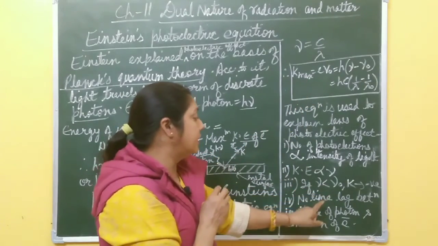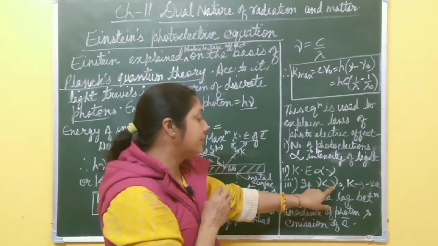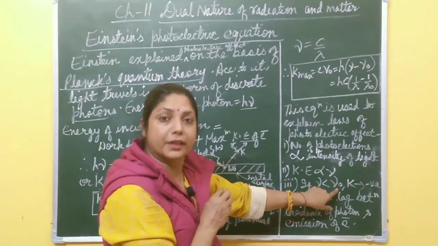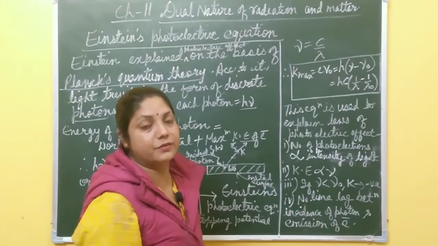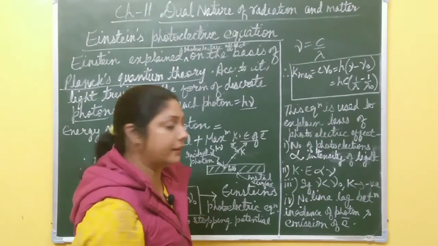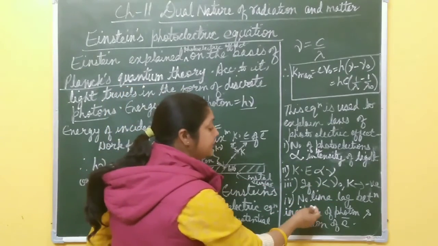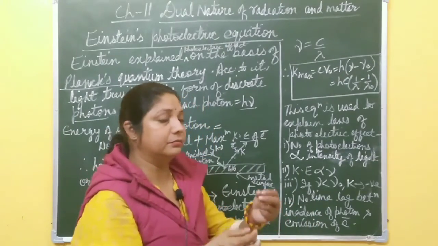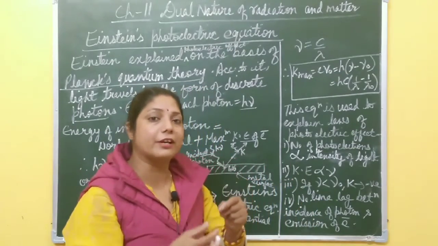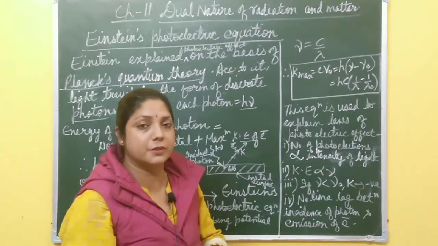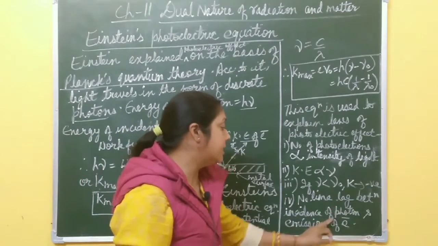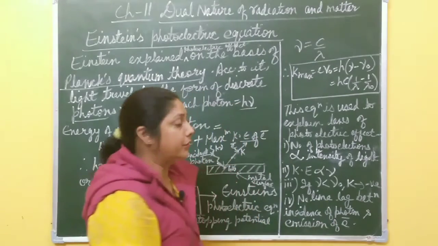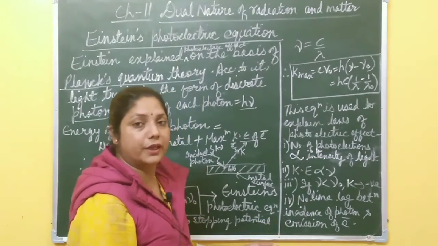So nu must always be greater than nu naught, the cutoff frequency, to eject electrons from the metal surface. This is also according to laws of photoelectric effect. Now the last one: this photon-electron interaction is an instantaneous process, right? There is no time lag between incidence of photon and emission of electron. This also explains laws of photoelectric effect.